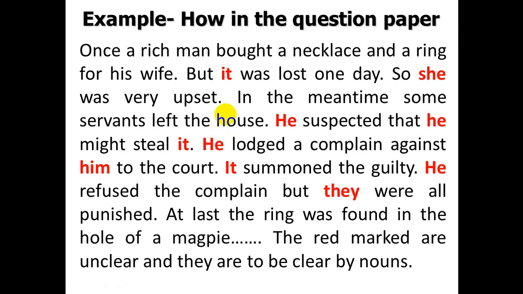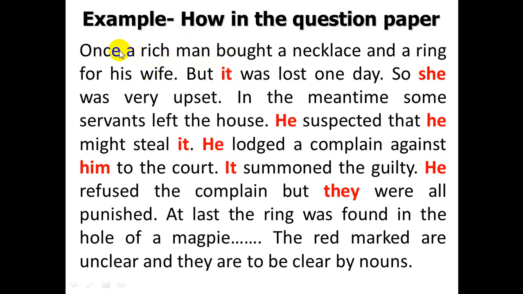That is, you have no clear idea about the pronouns. If you read out the passage thoroughly, you may understand. I have given it red marked, but in your question paper, there will be no marking, no underlining. Just you have to understand by reading the passage, understanding the meaning of the passage, which pronouns are unclear.